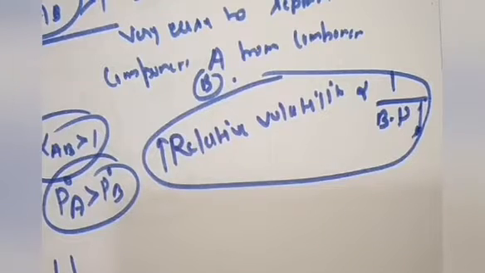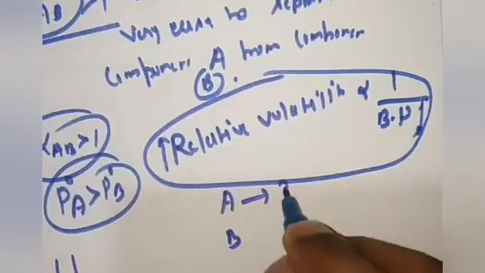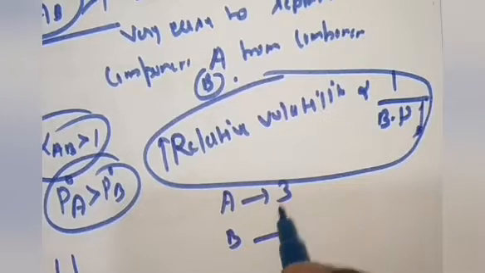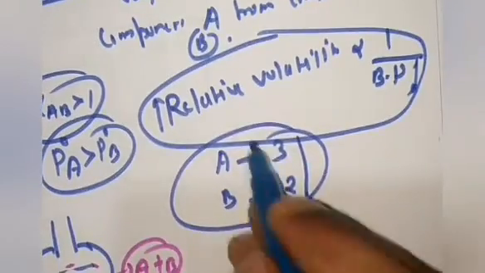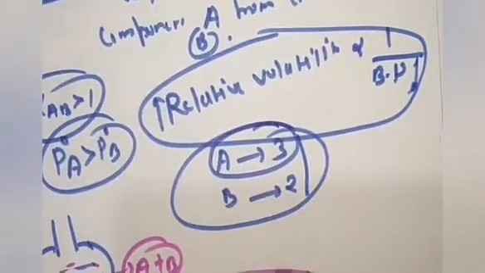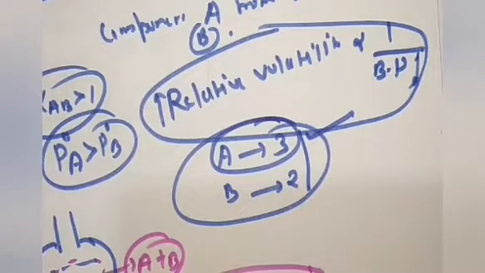Just understand one thing. Take two components, A and B. Component A has relative volatility 3 and component B has relative volatility 2. So which will boil first? Component A will boil first. Which will exert more vapor pressure? Component A will exert more vapor pressure, in which the intermolecular forces between the molecules will be weaker.